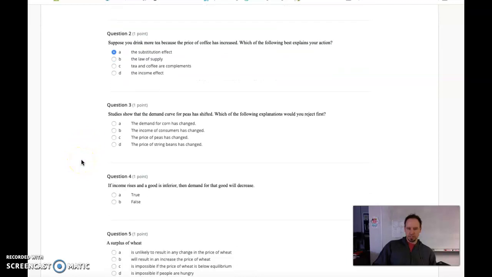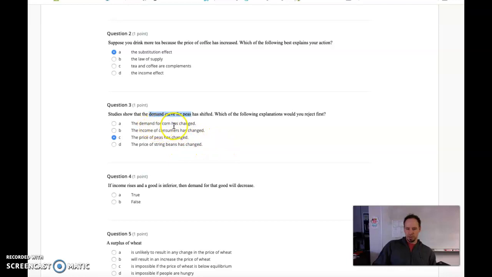And number 3, studies show that the demand curve for peas has shifted. Which of the following explanations would you reject first? Well, looking at all of these, one that you can always remember when it comes to the demand curve for a good shifting or not shifting, if it's a price change, remember, a price change will never shift the curve. So as I scan these real quick, I see the price of peas has changed. That's going to be my first one that I reject, because the price change of peas won't change the curve. Remember, we'll just move along it.